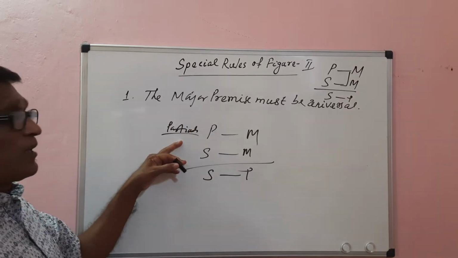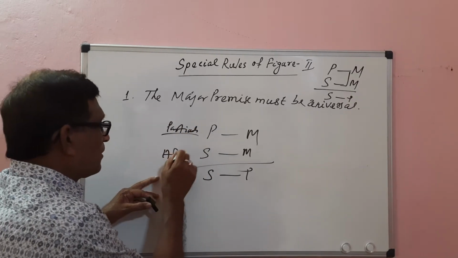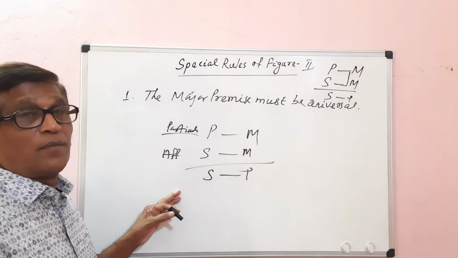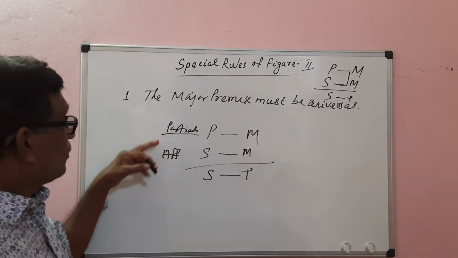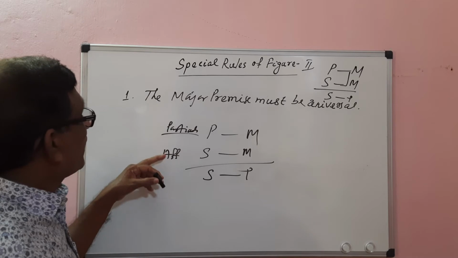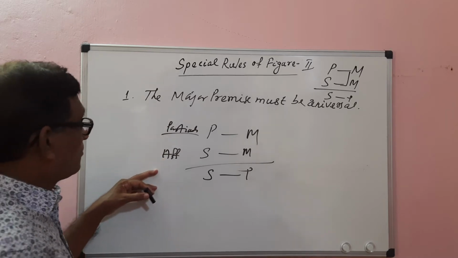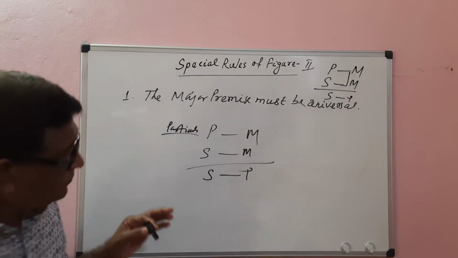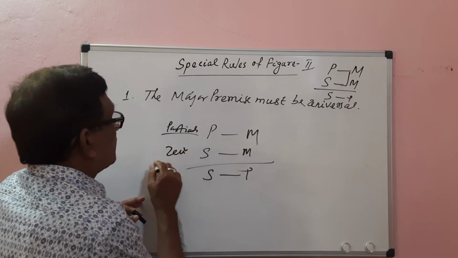If the major premise is particular, the minor premise must be universal. Why? Because if both premises are particular, no conclusion can be drawn. In order to avoid the fallacy, when the major premise is particular, the minor premise must be universal.